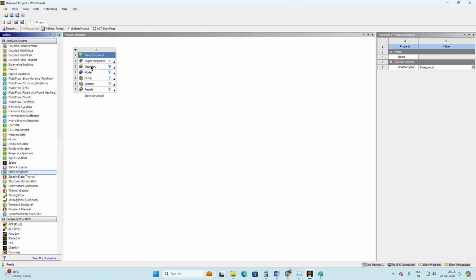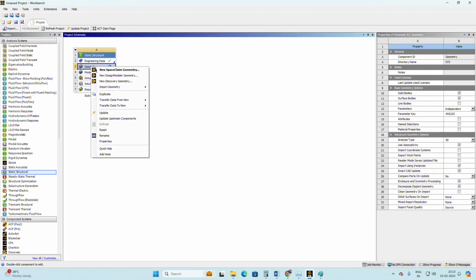If you right click on the geometry here, it gives three platforms: SpaceClaim, Design Modeler and Discovery. In older versions of Ansys you could see only the Design Modeler, SpaceClaim came after 2018, and Discovery only after 2022.